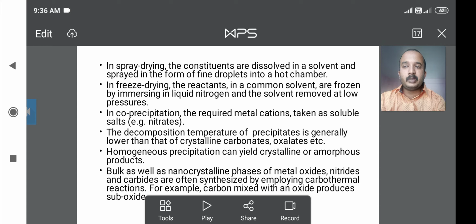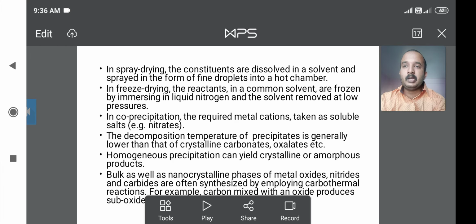You have to discuss the diagram of spray drying, which is given below in this PowerPoint presentation. In spray drying, some of the constituents are dissolved in the solvent, and it is sprayed in the form of fine droplets into the hot chamber. That means in your hot chamber the constituents are sprayed as fine droplets.